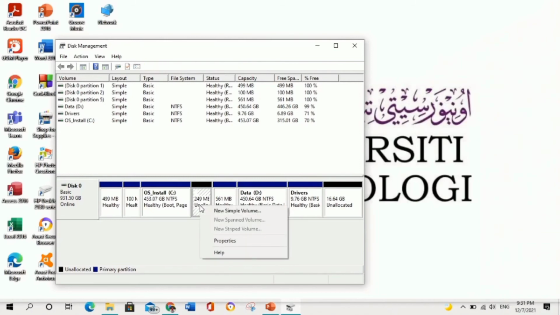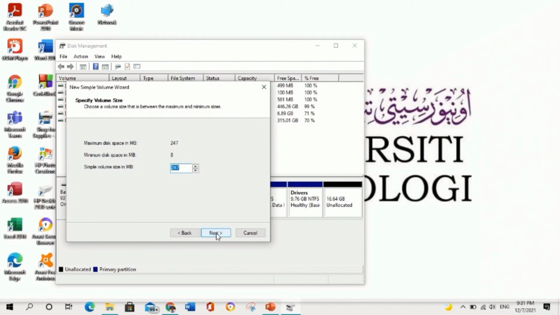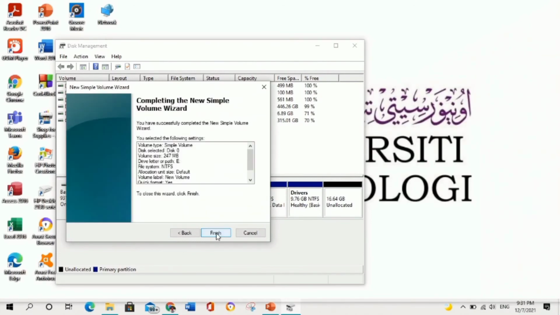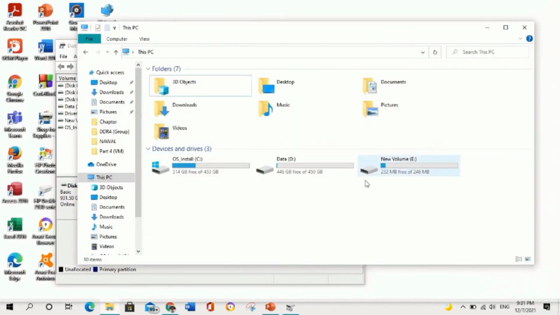Right-click the new section and click New Simple Volume. After that, the New Simple Volume wizard will appear. At this part, we just need to follow the instructions and click Finish. The unallocated section will change to New Volume. We can check the new drive in the This PC section.